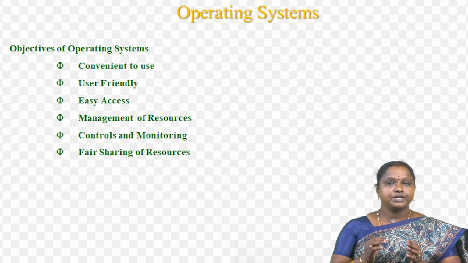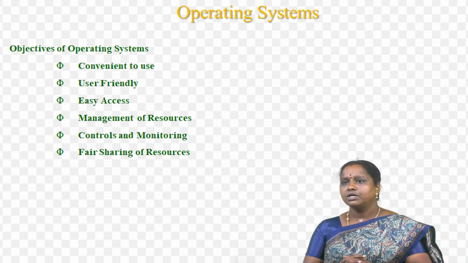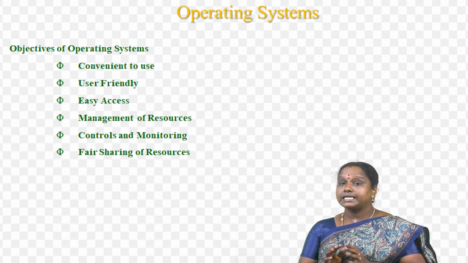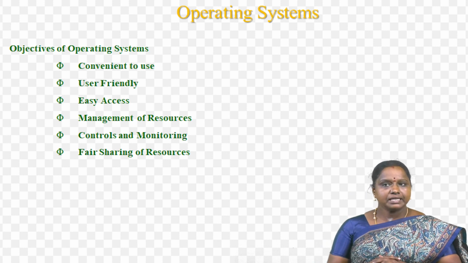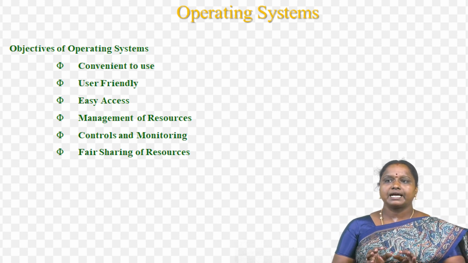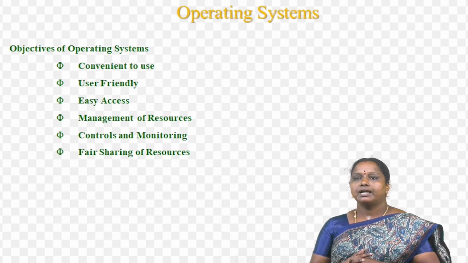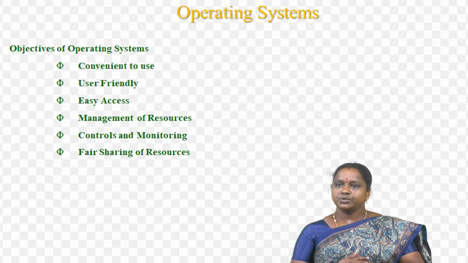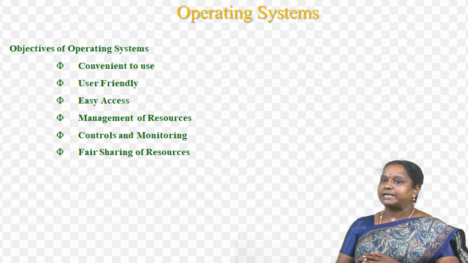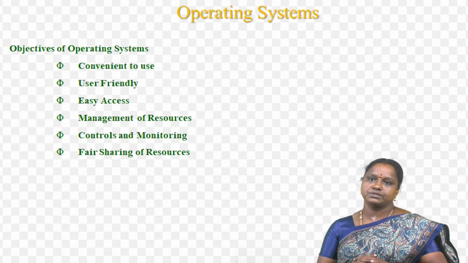First one is convenient to use. One of the objectives is to make the computer system more convenient to use in an efficient manner, and another one is user friendly. To make the computer system more interactive with a more convenient interface for the user. And another one is easy access. To provide easy access to users for using resources by acting as an intermediary between the hardware and its users.